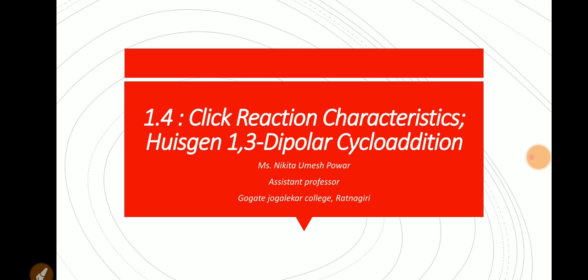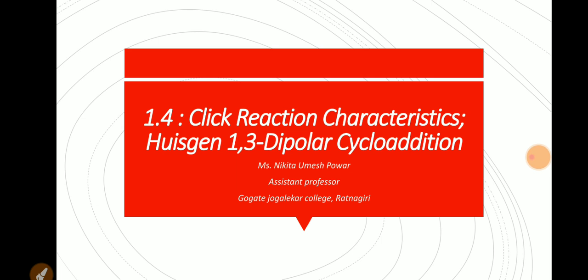Click chemistry is a collection of such reactions which gained quick acceptance in biotechnology, material and polymer science, and in medicinal chemistry. The concept of click chemistry was first introduced by K.B. Sharpless and co-workers in 2001.